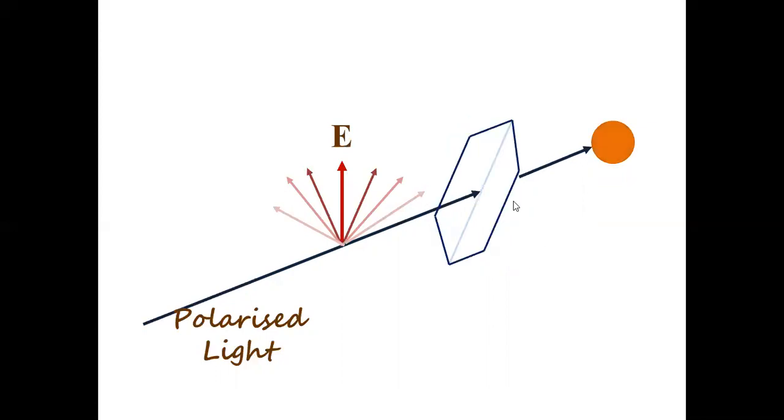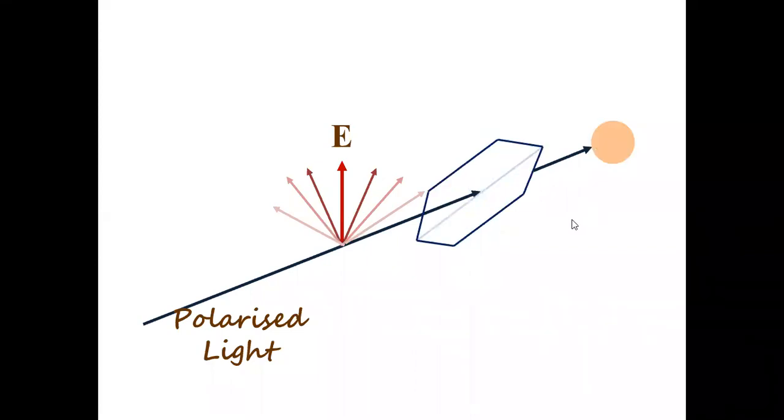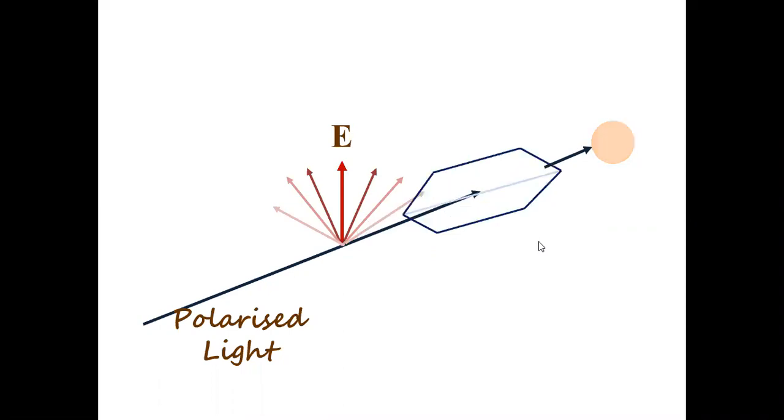Now tilt this a little bit. When I tilt this, the brightness goes on decreasing. Why? Only a few components will start passing through this. So some components of this electric field will pass through this. You get less bright light. If you still tilt this, you know that the components lying in the far away directions are very weak, and fewer components will pass through this, and the electric field becomes still weaker. And when I hold it like this, again very weak electric field components will pass through, and again the light becomes less here.